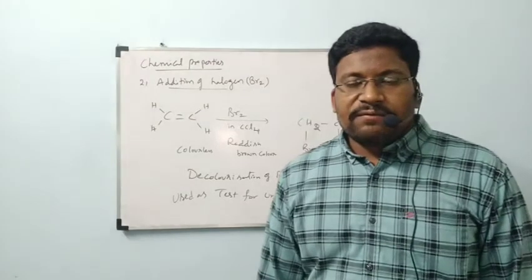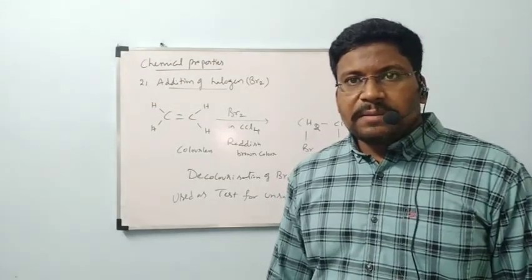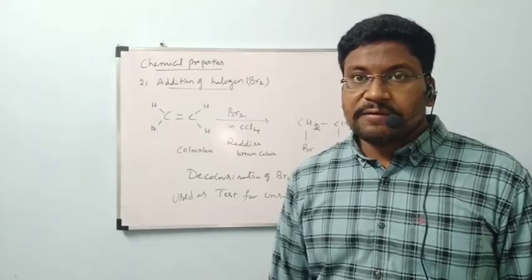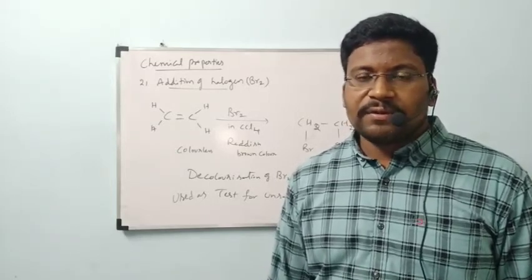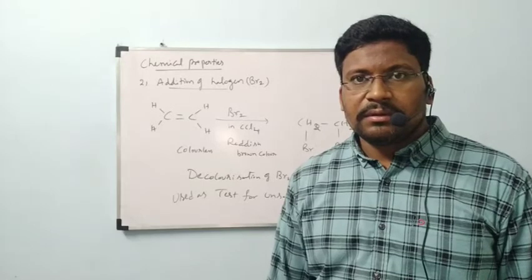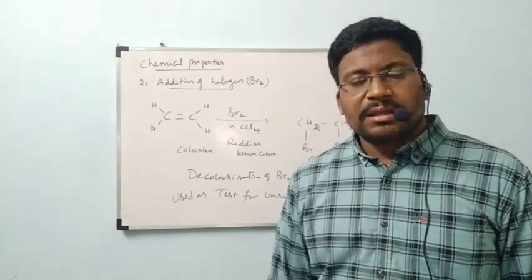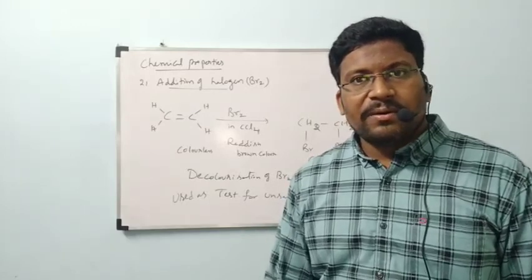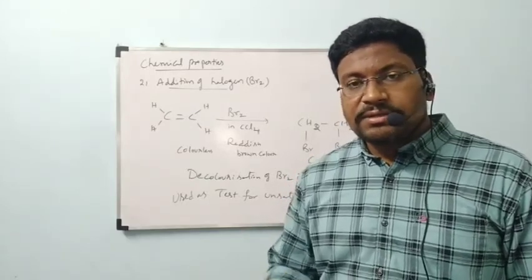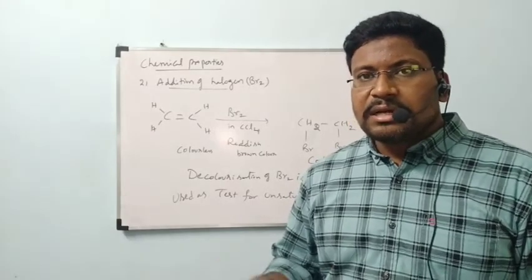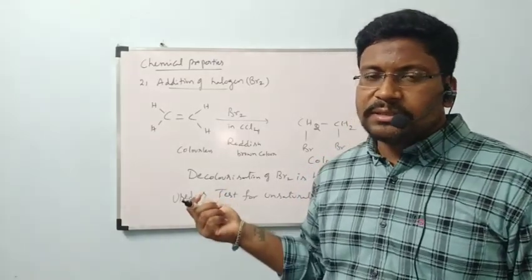Okay, that is enough for today. We will continue the chemical properties in the next class. Our third chemical property, which is very important, is addition of HBr, hydrogen halide, HCl, HBr like that. That one we will see in the next class. I hope you are clear about today's class. We have seen preparations of alkenes. After that we started chemical properties. Under chemical properties, two chemical properties we have seen.